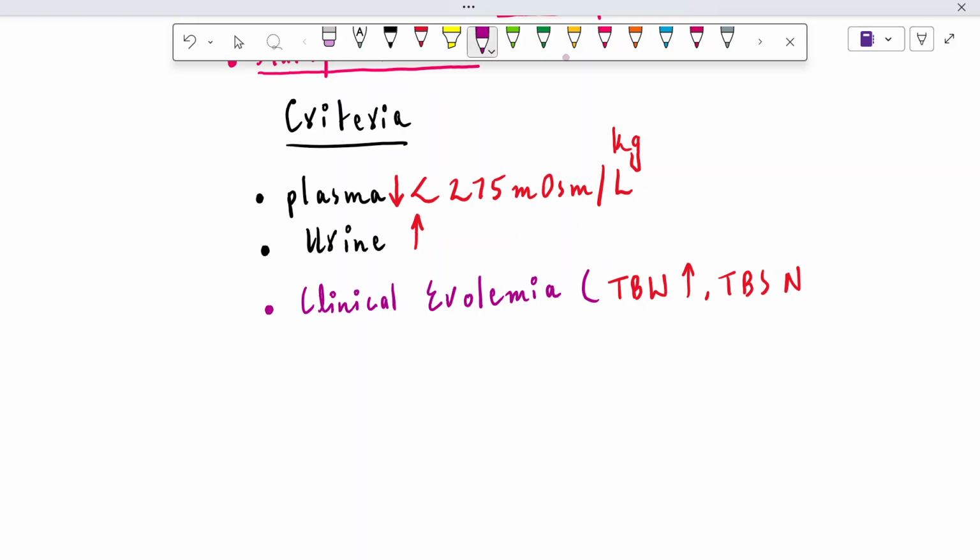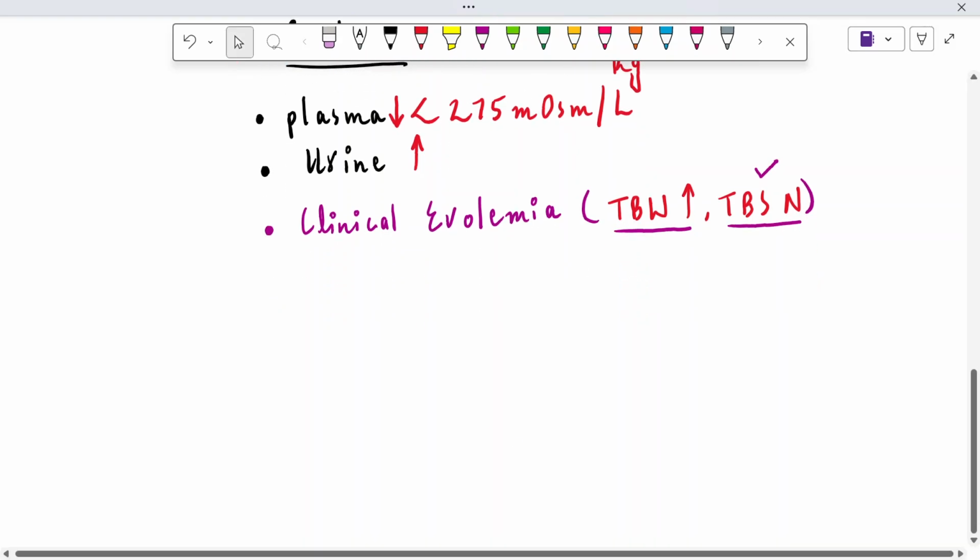It means that the total body water of the patient is increased, which is logical because of the release of ADH. A large amount of water is being reabsorbed from the distal part of the nephron, but the total body salt is normal. That is the main thing we need to remember in case of euvolemia.